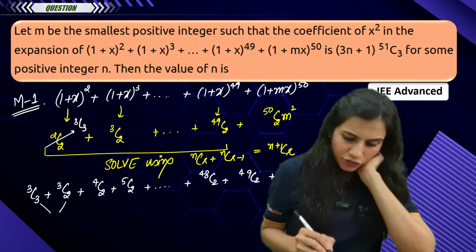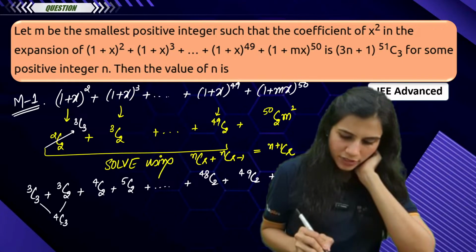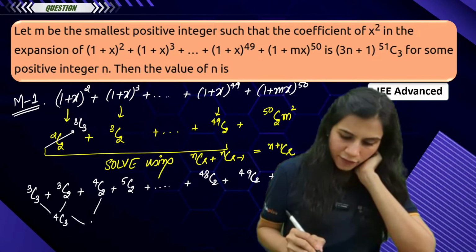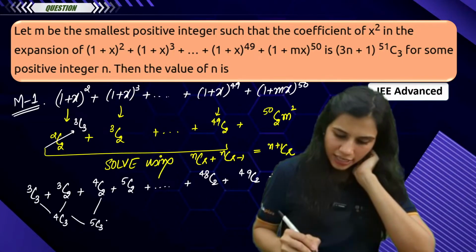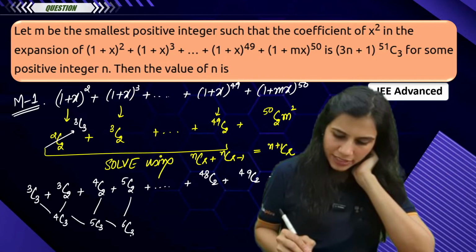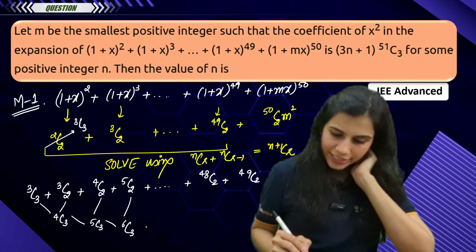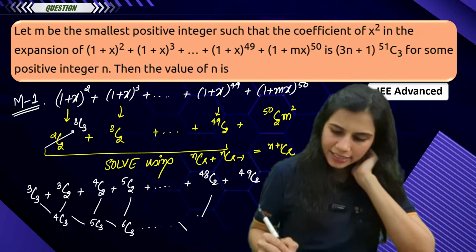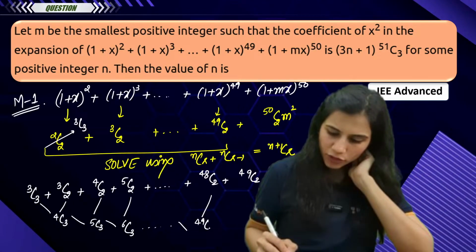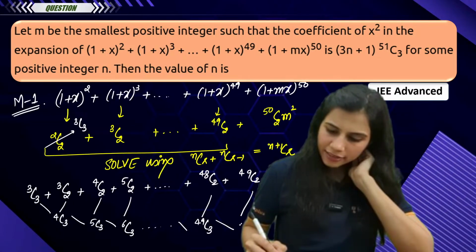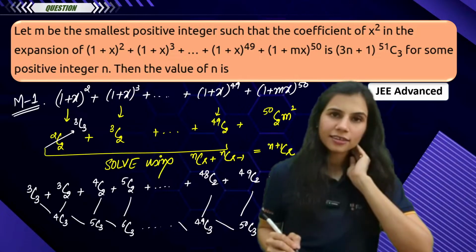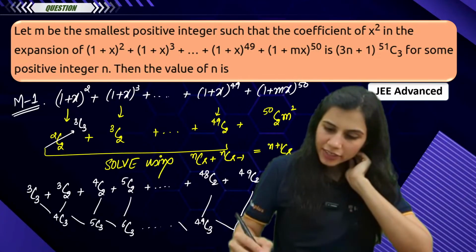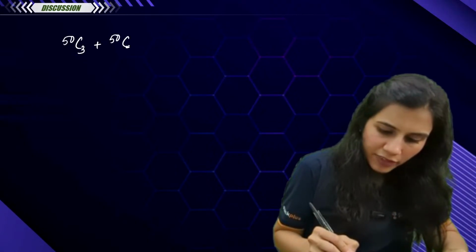Now 3C3 plus 3C2 will give me 4C3. 4C3 and 4C2 will give me 5C3. 5C3 and 5C2 will give me 6C3, and so on. Next, combined with 48C2 will give me 49C3. Next, this and this will give me 50C3. So I will eventually get 50C3 plus 50C2 m square.